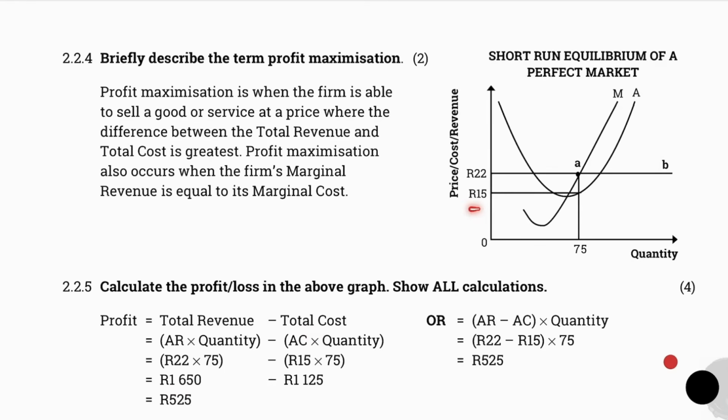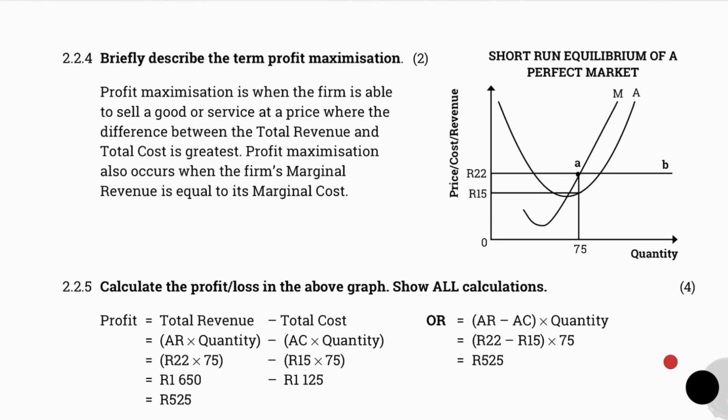We're going to say 15 Rand times 75 Rand. That will give us a total of 1,125 Rand. 1,650 Rand minus 1,125 Rand will give us an answer of 525 Rand.